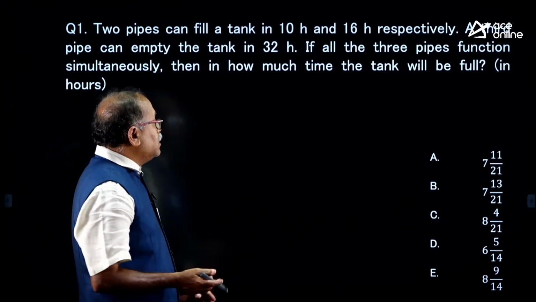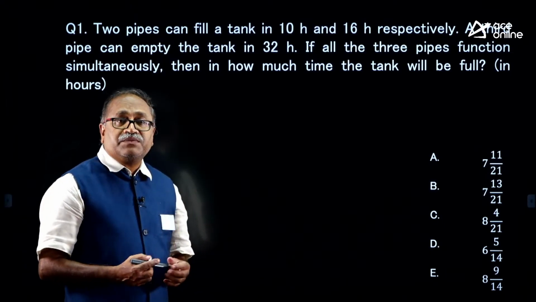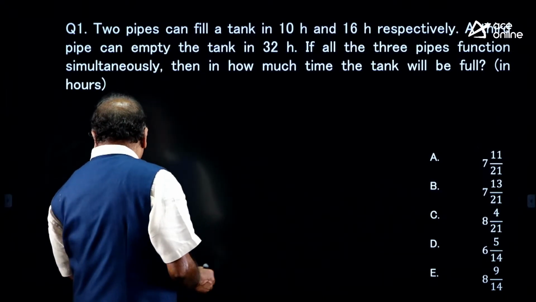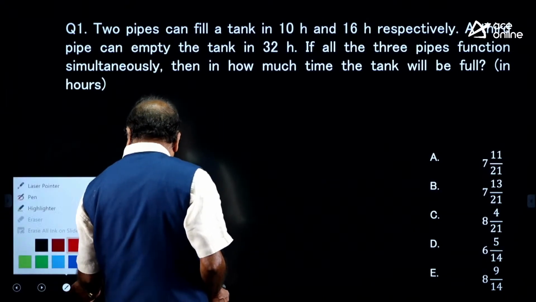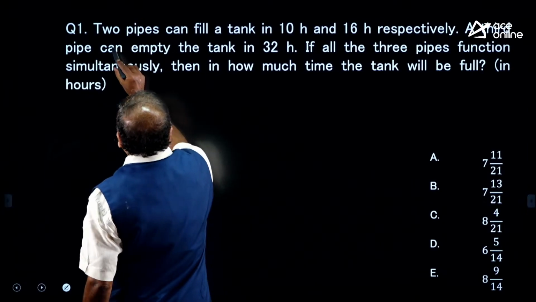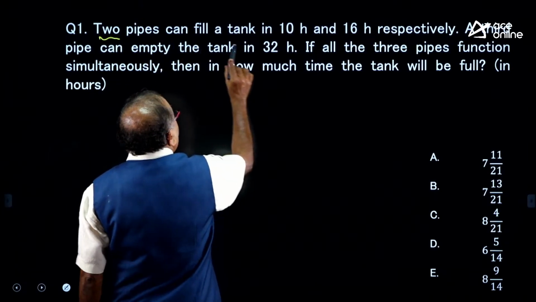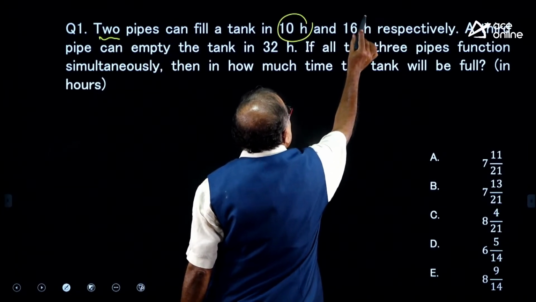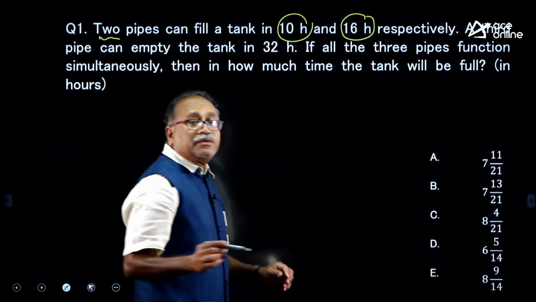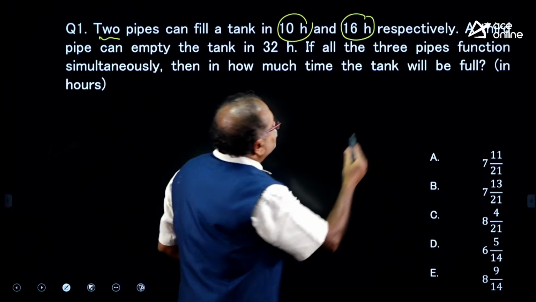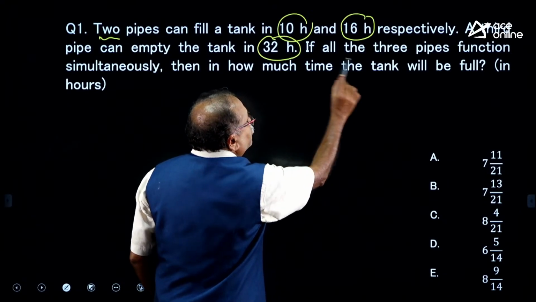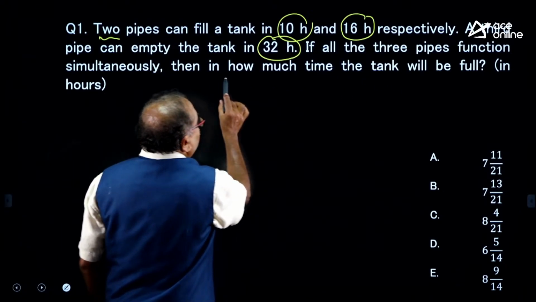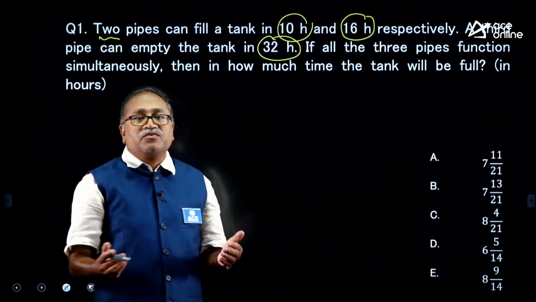So, I will read the question first and then I will give some time for you to answer it. Here, the very first question: two pipes can fill a tank in 10 hours and 16 hours respectively, and a third pipe is there which can empty the tank in 32 hours. If all the 3 pipes function simultaneously, how much time will it take to fill the tank?